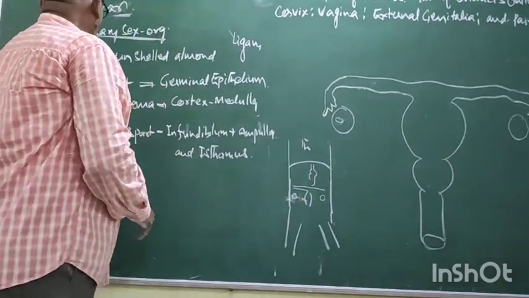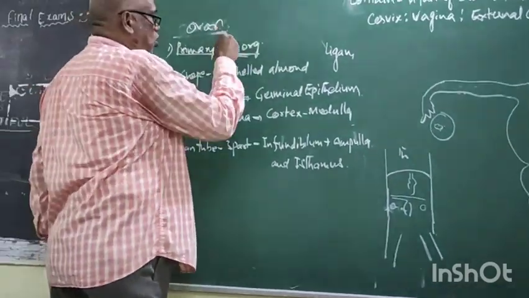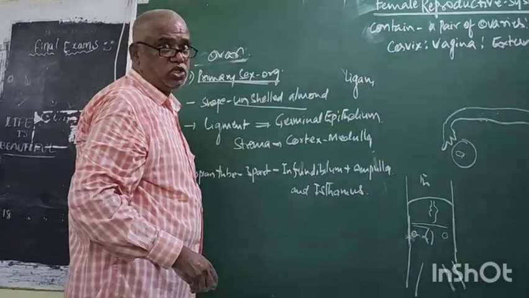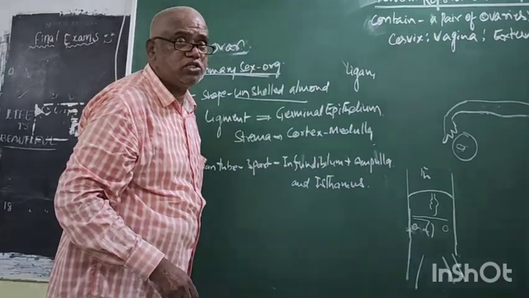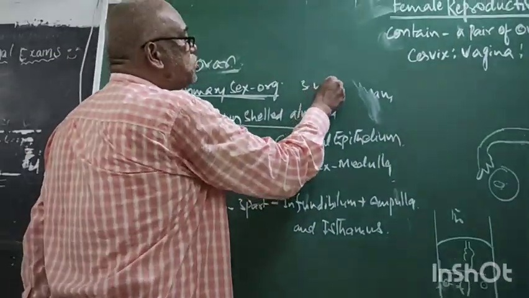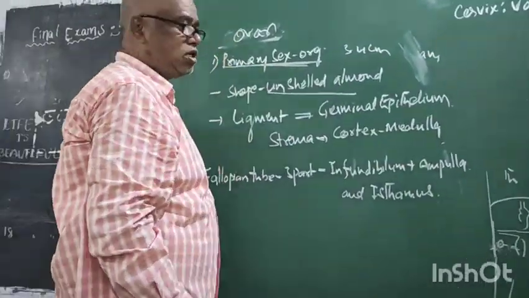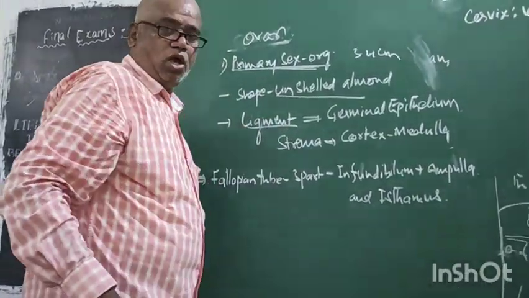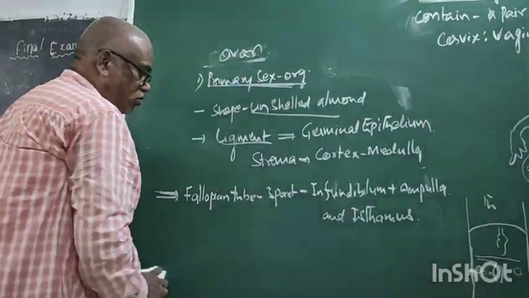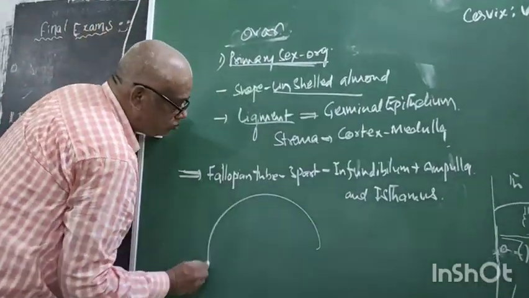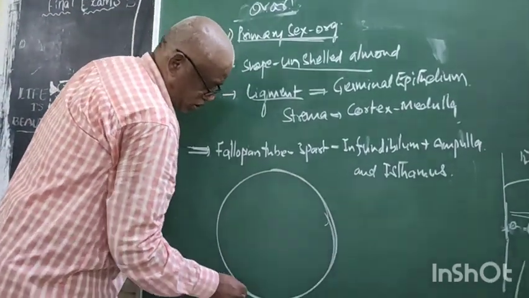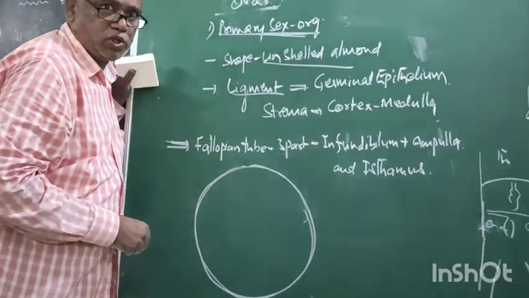Now, what is the shape of the ovary? Unshelled almond. This is the shape. The size is 3 to 4 centimeters. Now, when you see the internal structure of the ovary, this is the ovary. This is the surface.